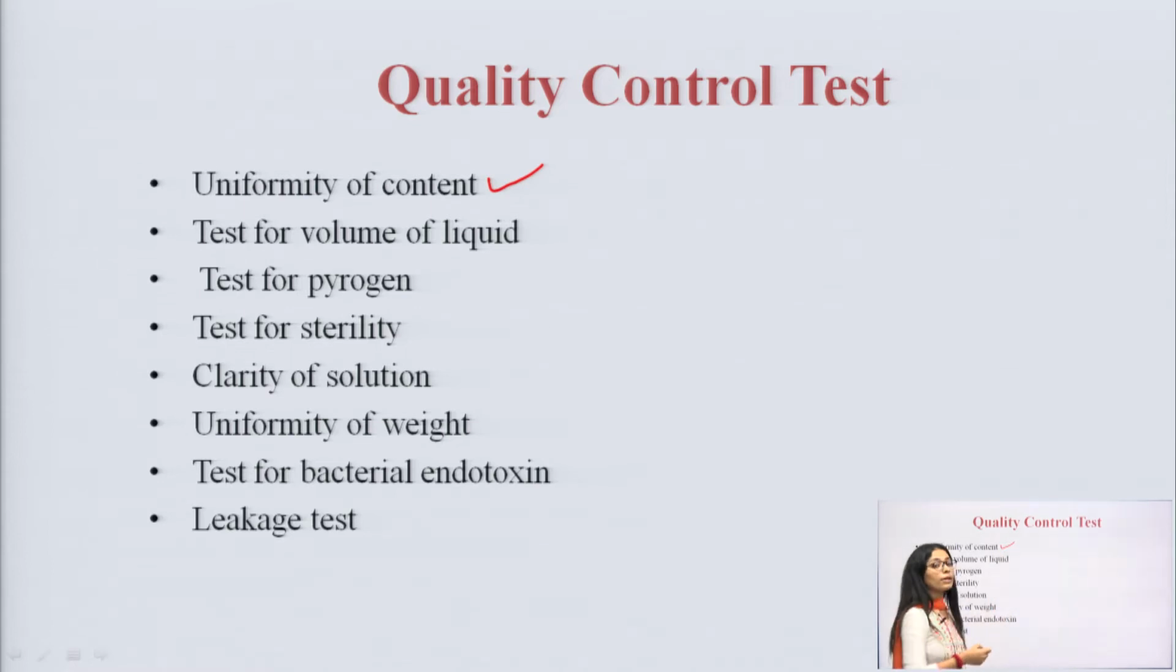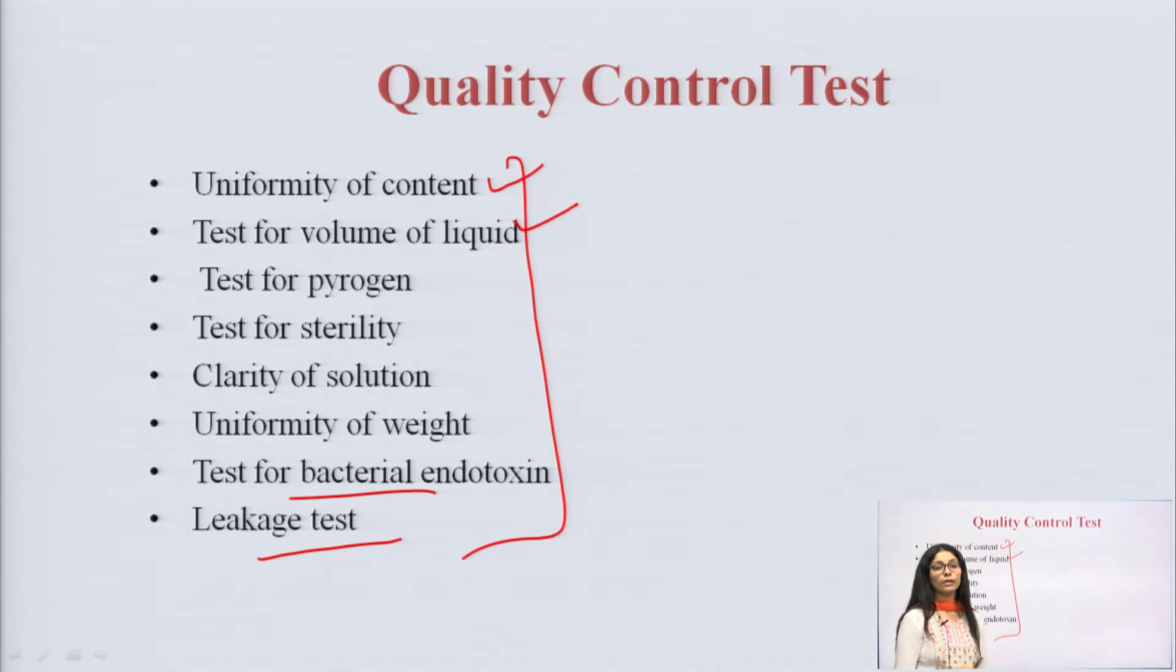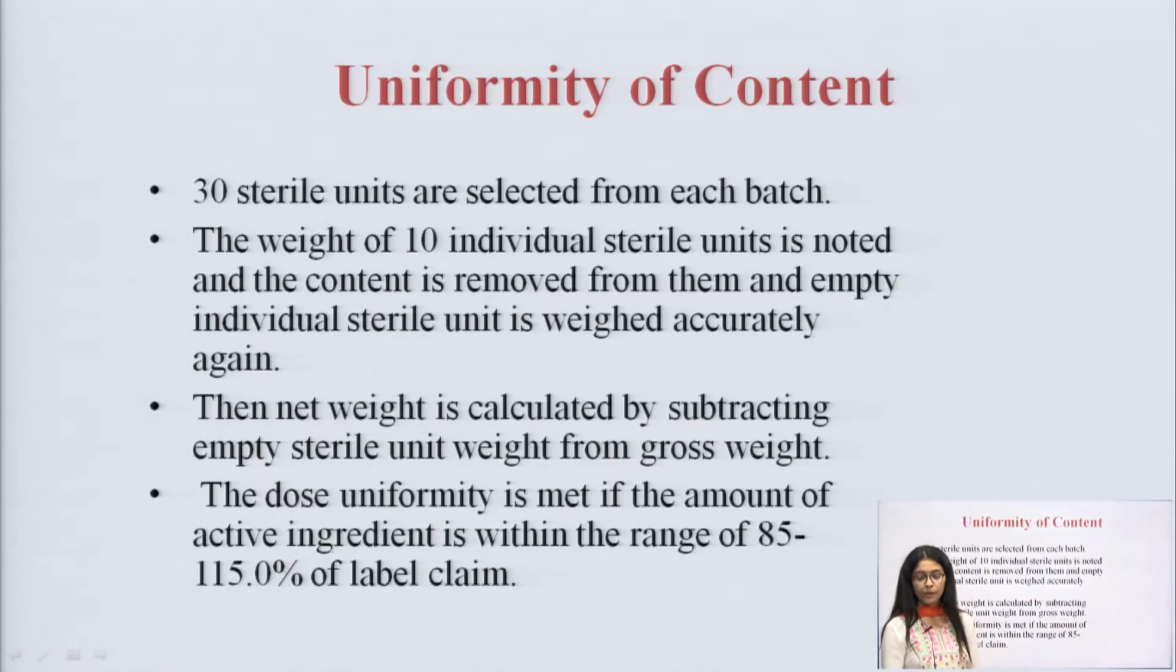Number one is uniformity of content, number two is test for volume of liquids, then we have test for pyrogens, test for sterility, clarity of solution, uniformity of weight, test for bacterial endotoxin and leakage test. All these we are going to learn about in this lecture. First, uniformity of content.